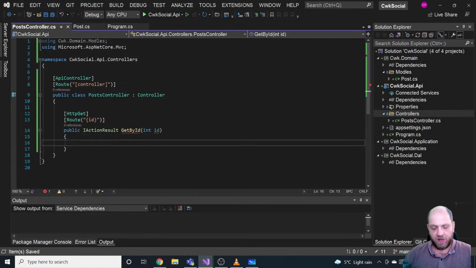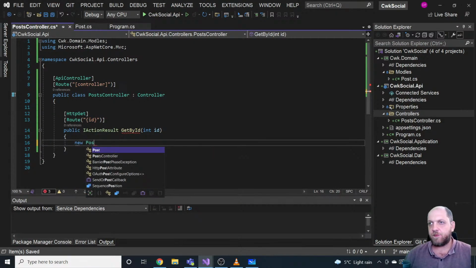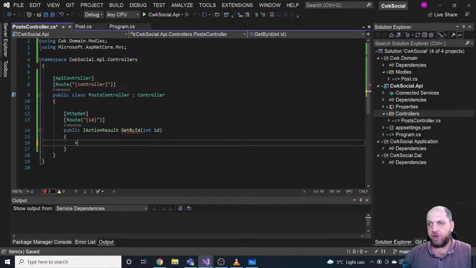So here we'll just have, for instance, whatever id comes. We don't really care. We just create a new post. Maybe create a variable for that, var post equals new Post. And I really like Visual Studio 2022 because it really does a lot of things for you. It's IntelliSense at the next level, I would say, which is really great from my point of view.